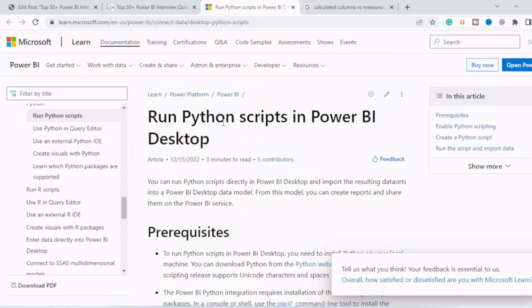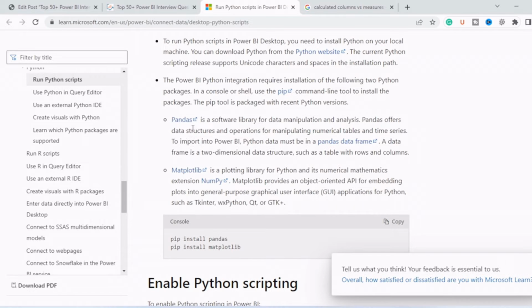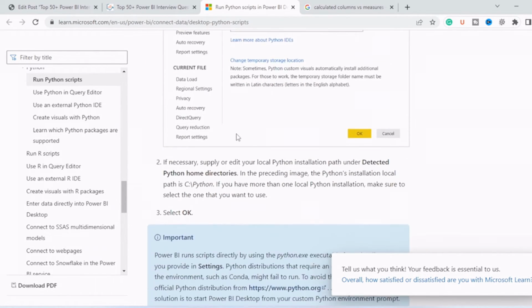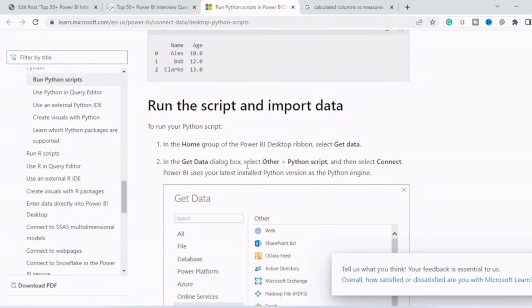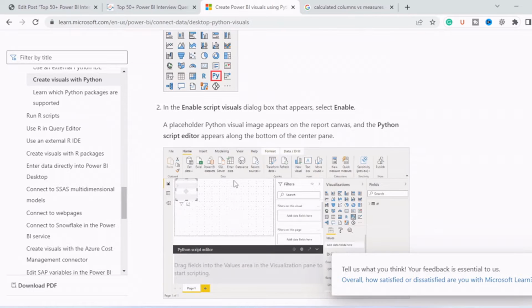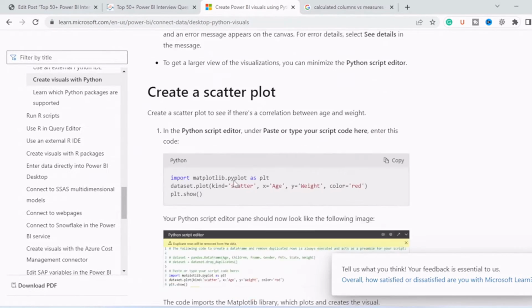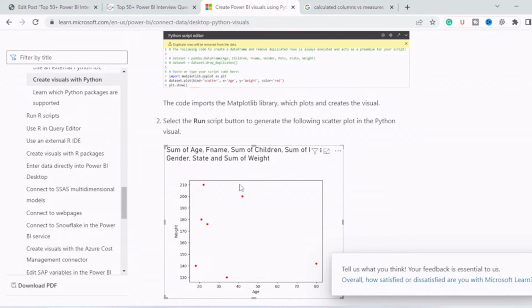So if you click on this link, this is the official documentation site from Microsoft, that is learn.microsoft.com. So here you can see how you can run the Python script. So these are the prerequisites. You need to install Python 3 and all other libraries like pandas, matplotlib. So by this you can create a query in Python and run the script. You can also create visuals with Python. So if you scroll down, by using this matplotlib library, a scatter diagram is created by using this code.